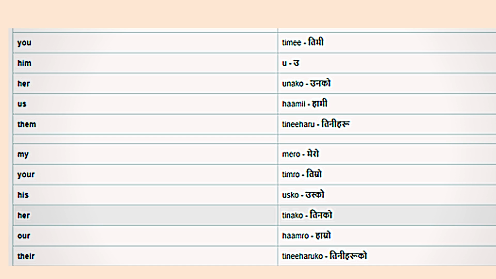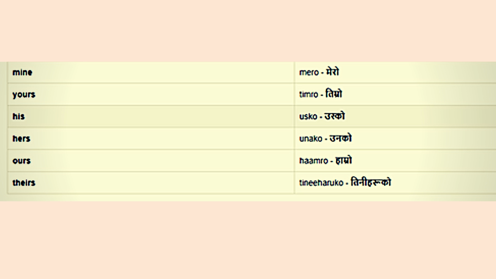Likewise, my means "mero". Your means "timro", but again there are some levels, so we can use your according to the level of respect you want to put forward. His means "usko". Her means "tinko". Our means "hamro". Their means "tiniharuko". Likewise, mine means "mero", yours means "timro", his means "usko", hers means "unko", ours means "hamro", theirs means "tiniharuko".